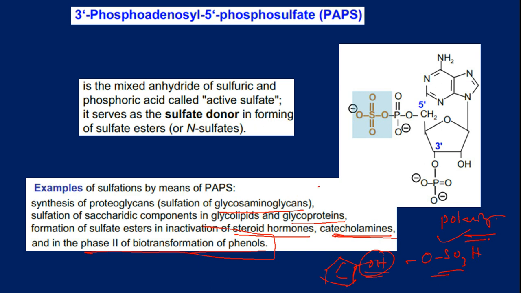the sulfation reaction. Let's say in case of steroidal hormones, you will have an OH group. Like in case of estradiol, the A ring contains a hydroxy group. Now this will be converted to OSO3H. So this is the way sulfate group transport happens with the help of 3-phosphoadenosine 5-phosphosulfate or PAPS, which is formed from the metabolites obtained from cysteine.